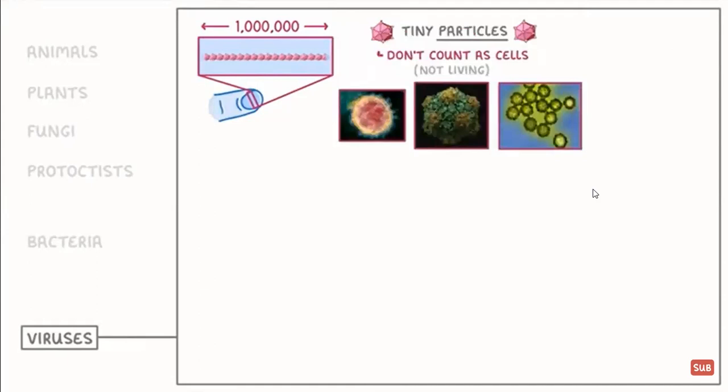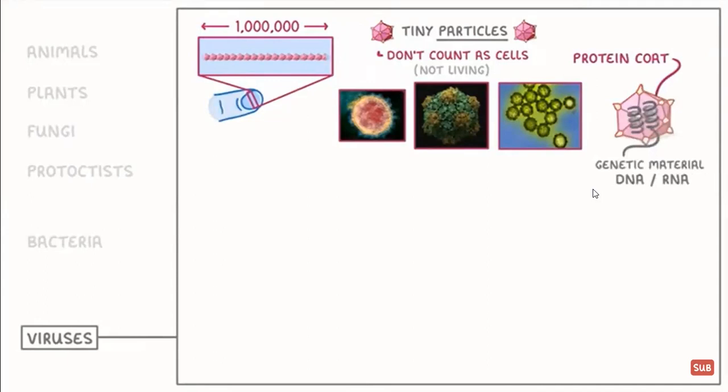Viruses come in loads of different shapes and sizes, so it's hard to be too specific. But their basic structure involves a protein coat around the outside, surrounding some genetic material on the inside, which could be DNA or RNA.